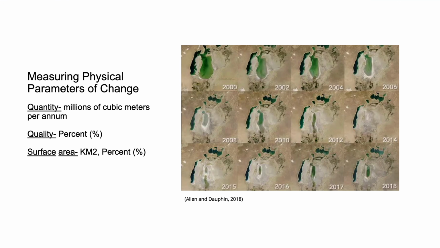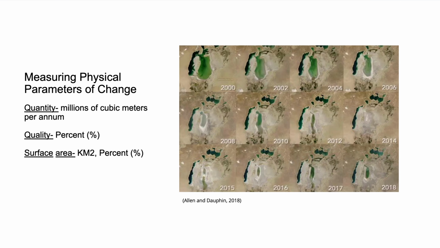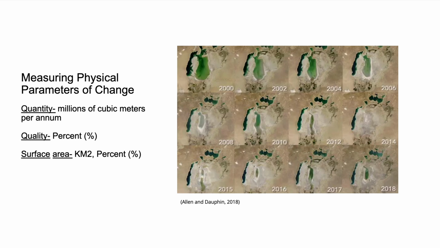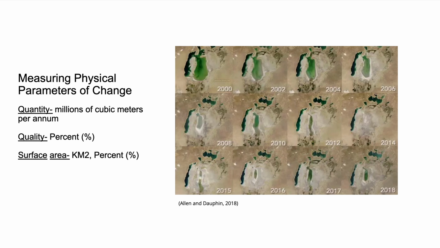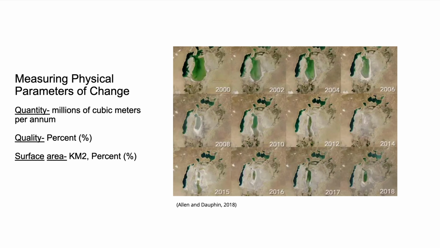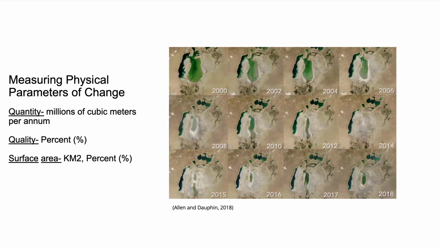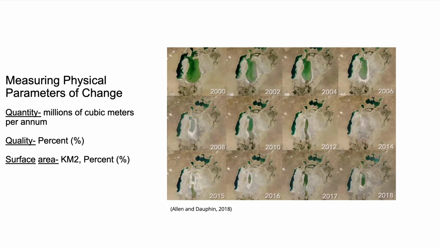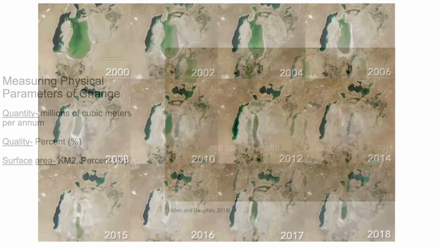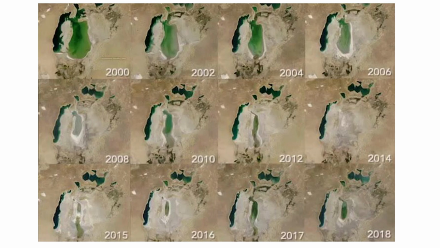Our target is measured by the indicator 6.6.1, change in the extent of water-related ecosystems over time. The unit of measurement relies on the physical parameters of change: quantity, quality and surface area. There are apps available to visualise change and progress of protection, such as the high decrease of surface area in the Aral Sea in Kazakhstan.